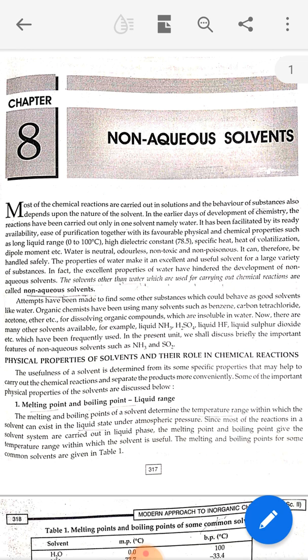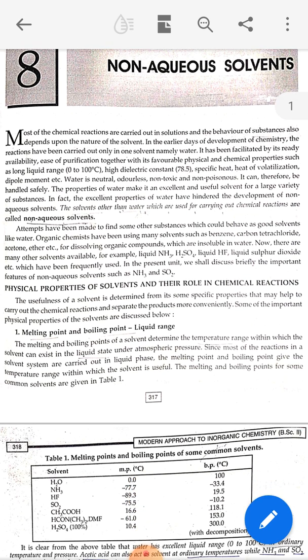non-aqueous solvents. Organic chemists have used many solvents such as benzene, carbon tetrachloride, acetone, ether, etc. for dissolving organic compounds which are insoluble in water. Now there are many other solvents available, for example, liquid ammonia, sulfuric acid, liquid HF, liquid sulfur dioxide, which have been frequently used. And we will study them briefly.